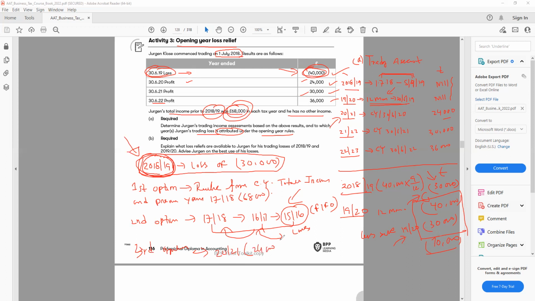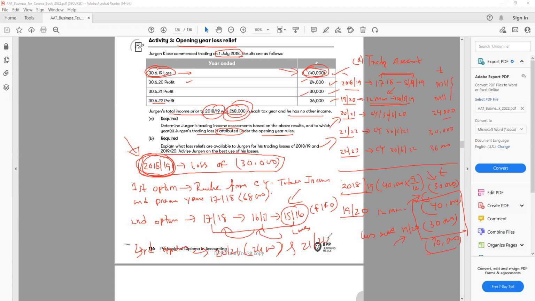So 24,000 can be offset from 20-21, and the rest of the balance I can minus from 21-22 and the future years. So any future trading profit, not the total income, remember that, the trading profit. If I like to carry it forward, I have to always use the trading profit from the future period. And that's how I can utilize it and fix this loss.